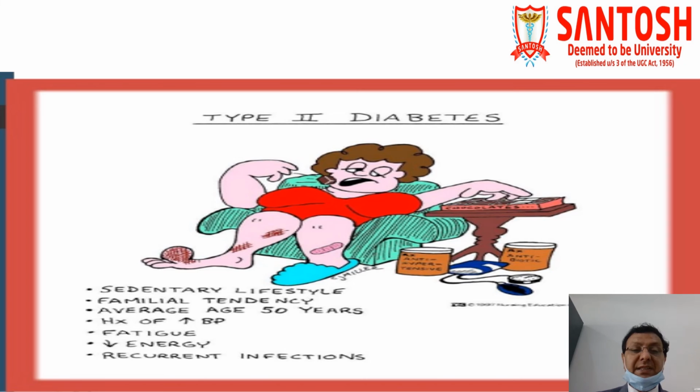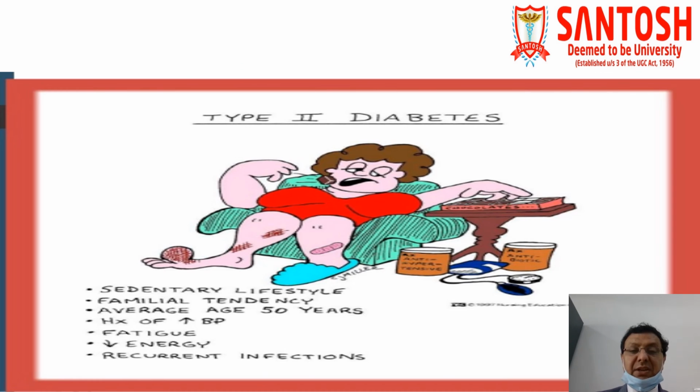Usually familial tendency is there, so whenever there is a family history of diabetes mellitus, we have to seriously educate and monitor the patients. Usually the average age is more than 45-50 years. Different literature mentions different age groups, but in short, if it is more common in the older age group, then we have to think about type 2 diabetes mellitus.